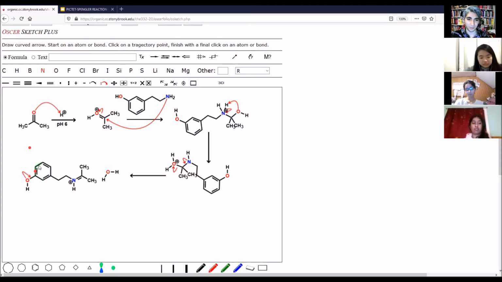So here we're going to move the double bond. And now this double bond has nowhere else to go, or else we just go around the ring. And since we have a nice electrophile here, we're able to attack it with the double bond.